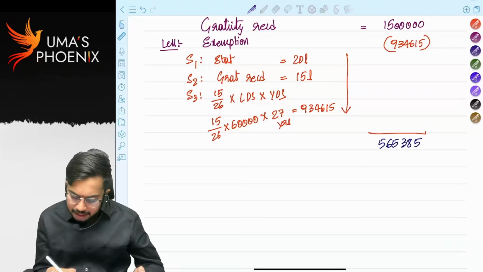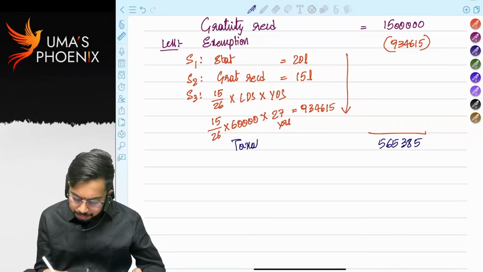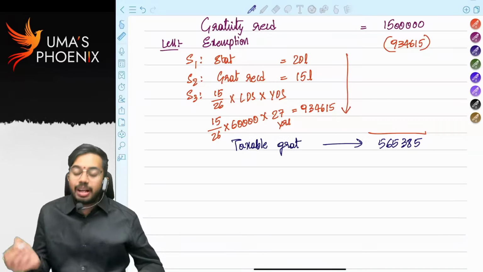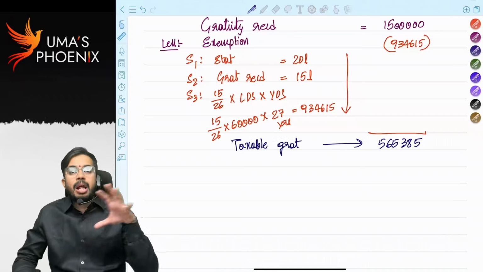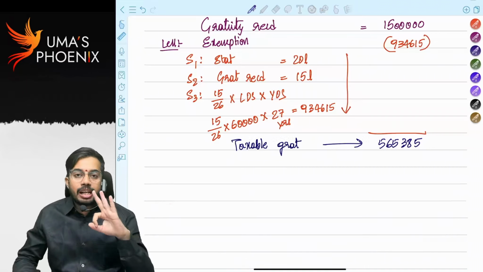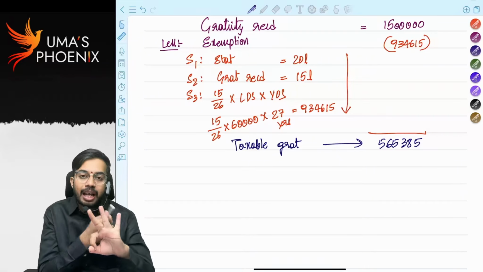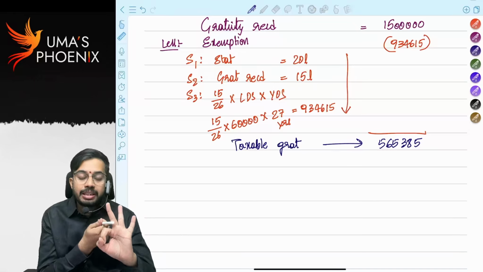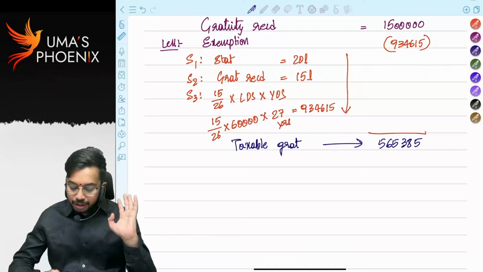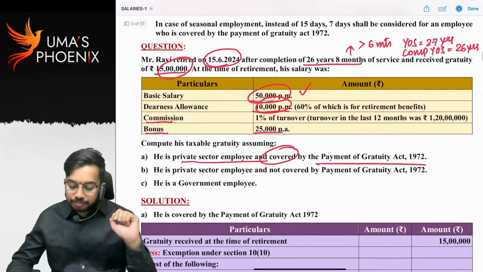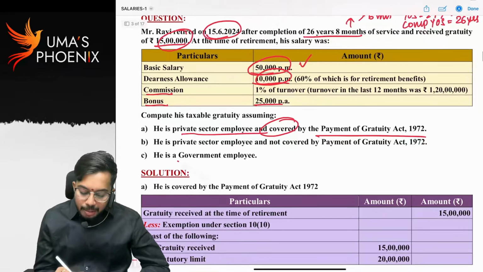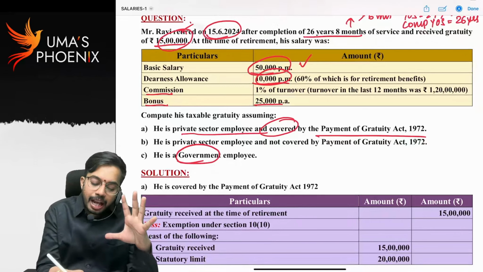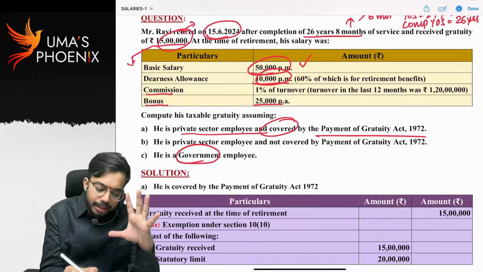5,65,385. That is taxable gratuity. Hope now you got clarity. So if employee is covered under Payment of Gratuity Act, exemption is calculated in 3 steps. Statutory limit 20 lakhs, or actual gratuity received, or 15 by 26 into last drawn salary into years of service. If he is a government employee, at the time of retirement, whatever the gratuity received, it is fully exempt, correct?